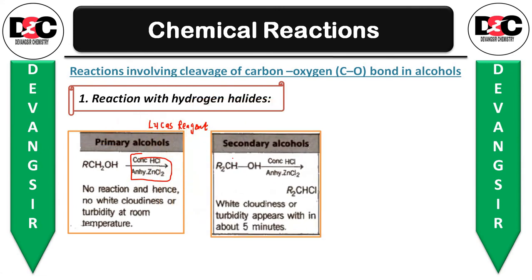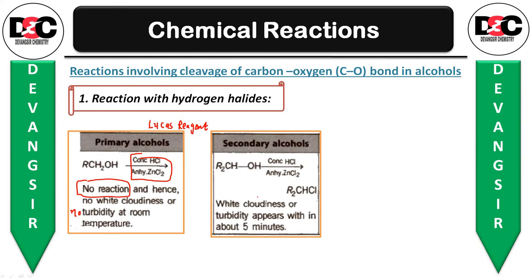Then in case of secondary alcohol, R2CHOH, concentrated Lucas reagent we have to add, you will be getting the chloride. White cloudiness, here no reaction. See, in case of the primary alcohol there was no reaction and hence no white cloudiness or turbidity at room temperature.